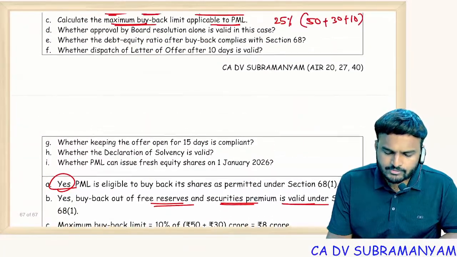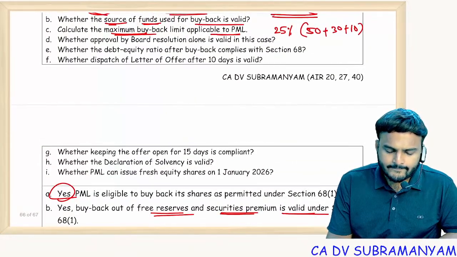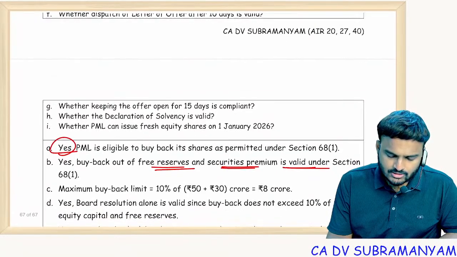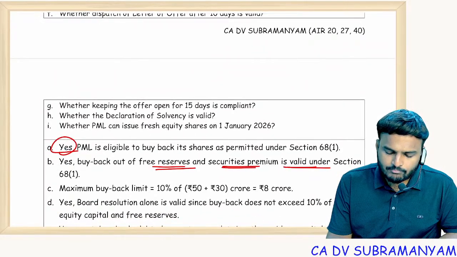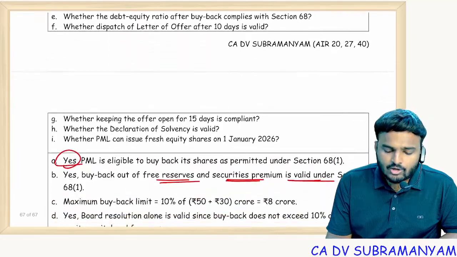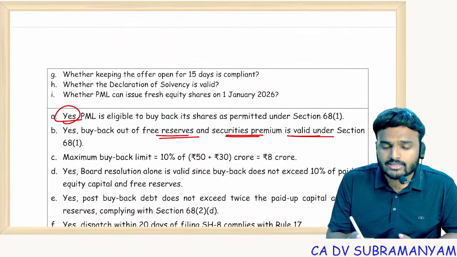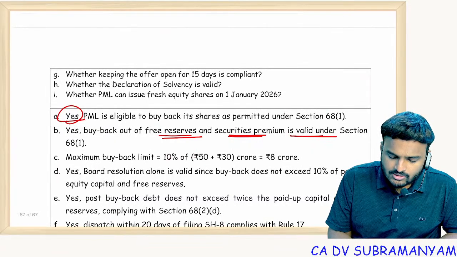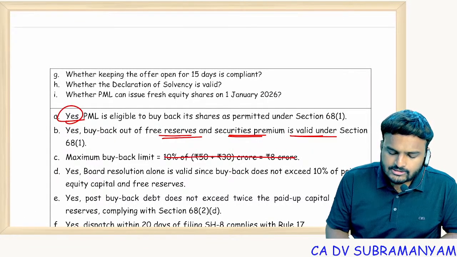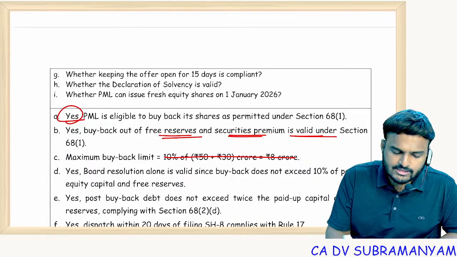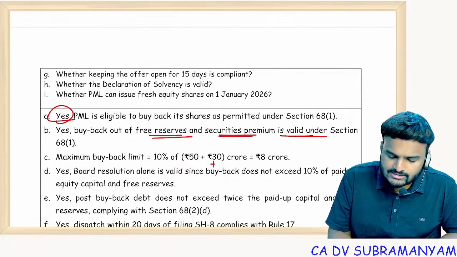Up to 25% allowed. Yes or no? But here in the question, with the board approval, how much buyback they can do is the question. Here also a small modification: securities premium they didn't consider. So here I'll just add 10.